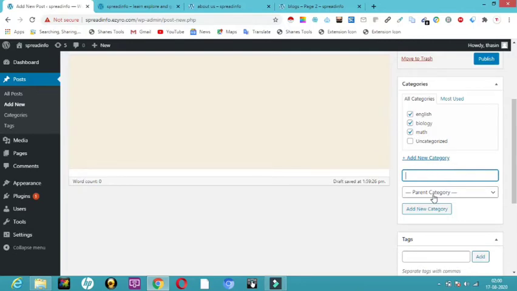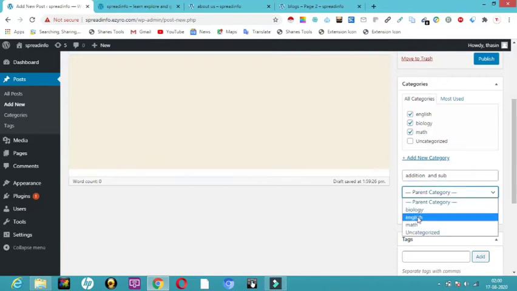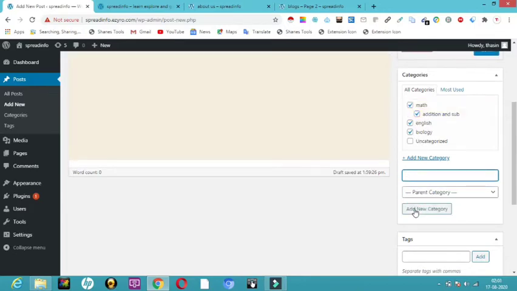What is something called a parent category? For example, now I'm going to discuss addition and subtraction. So what is the parent category? It will come under mathematics. So now here you can see I have just created a parent category under math. So add new category. Here you can see under math there is a subdivision called addition and subtraction. So this is how we make categories.